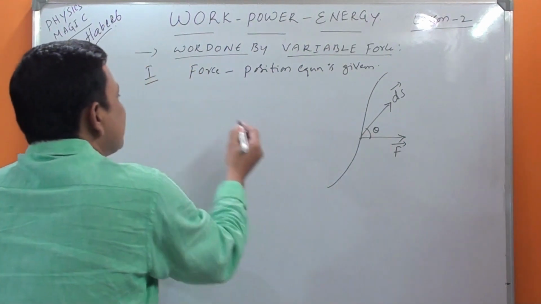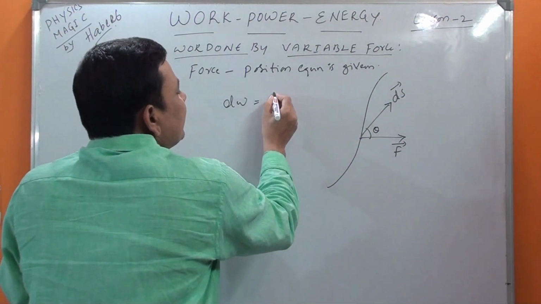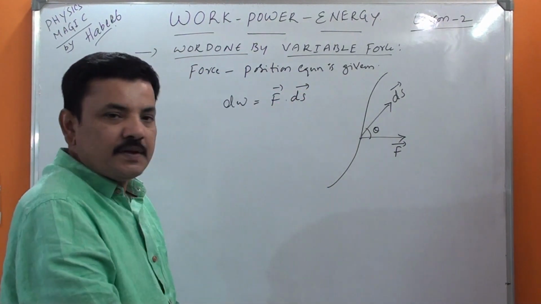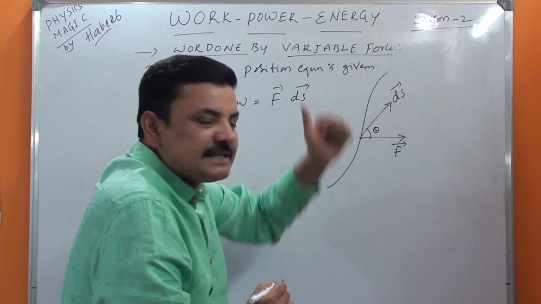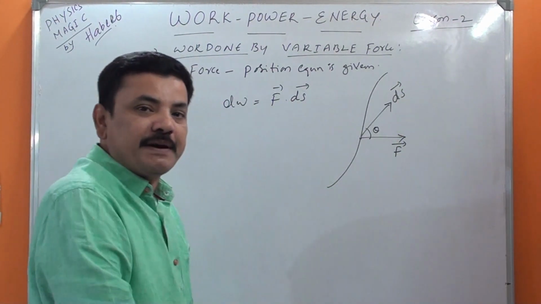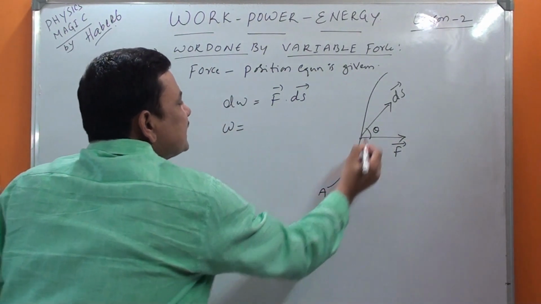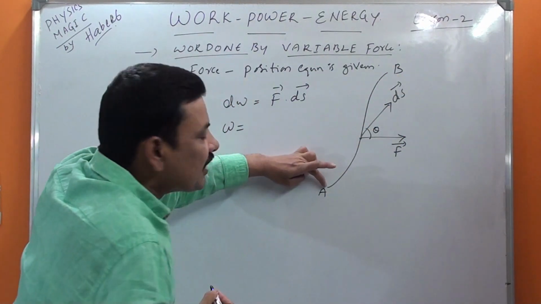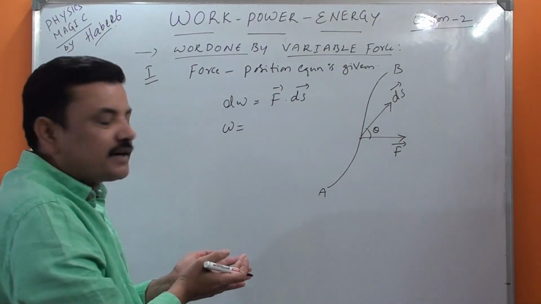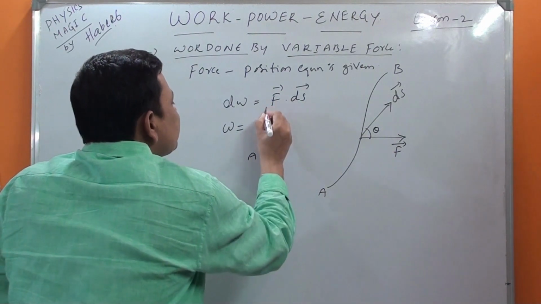Then the small work done is dW equals F bar dot ds bar. Force is F, ds is the displacement. F bar dot ds bar, basic fundamental. Then if you want to find the total work, say it starts at A and ends at B, so I am finding the total work done from A to B. Then you have to integrate this.